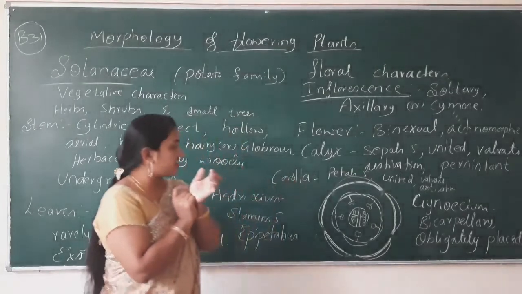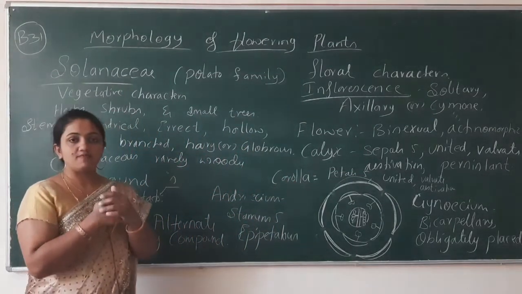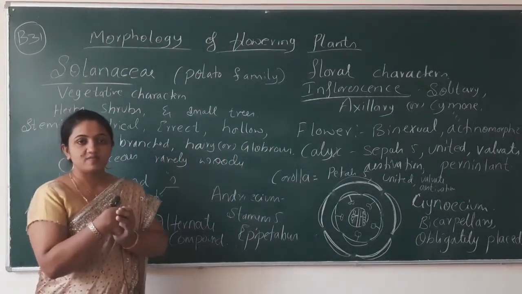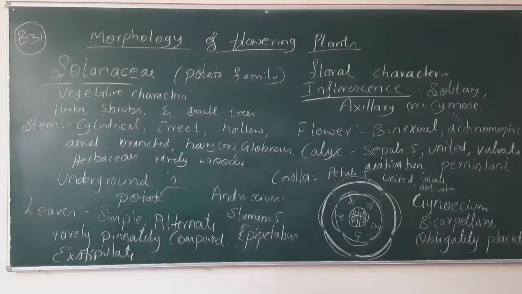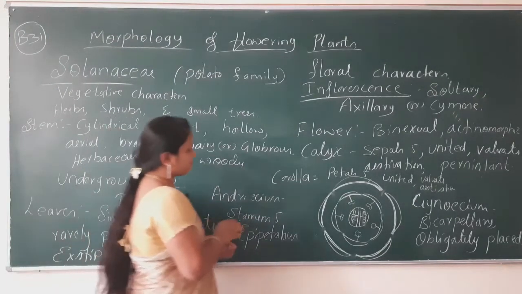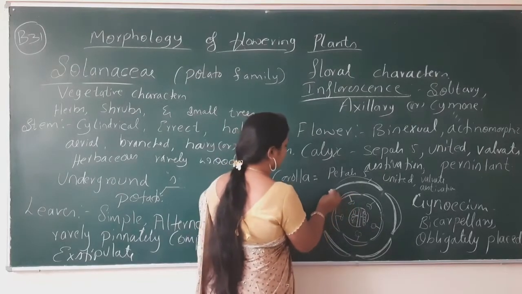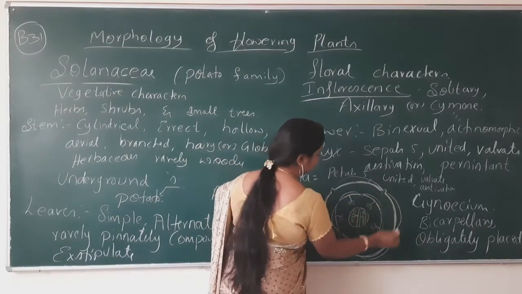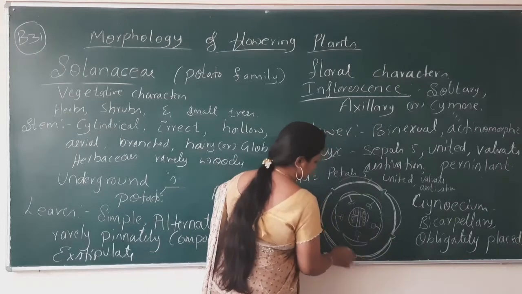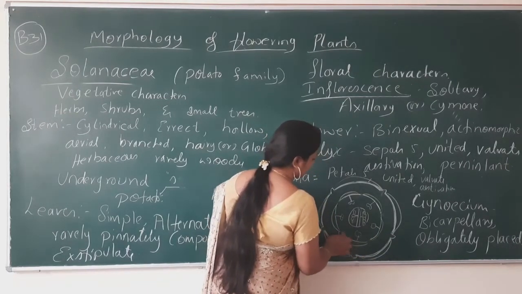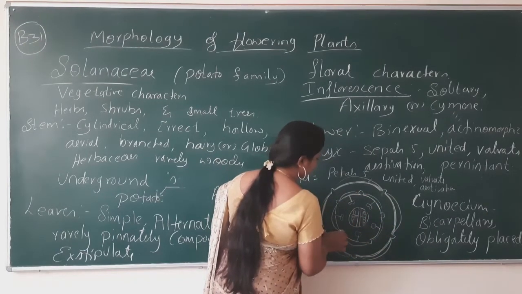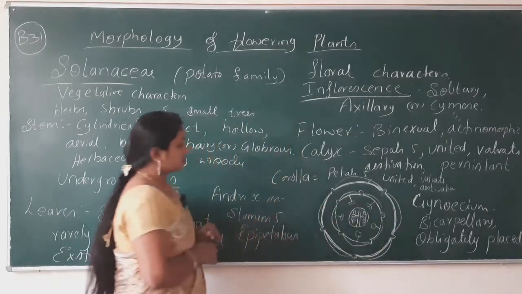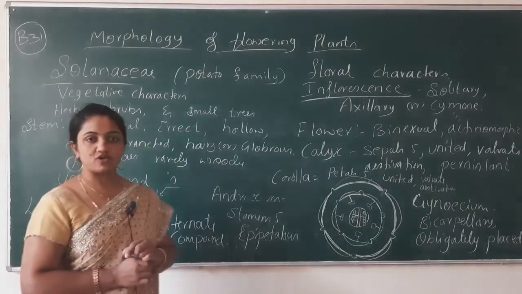This type of arrangement is known as obliquely placed gynoecium. Just complete this diagram. This floral diagram shows the connection like this, my dear students, because it indicates the united sepal and petal. So this is the structure of the floral diagram.